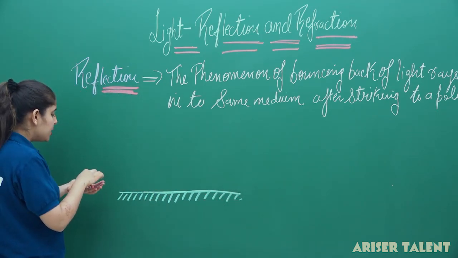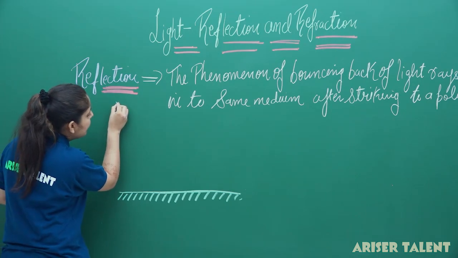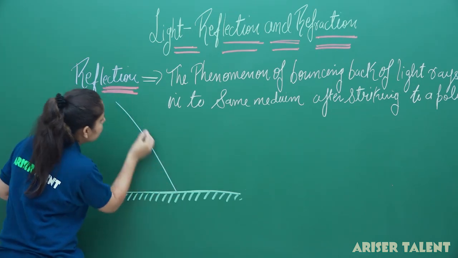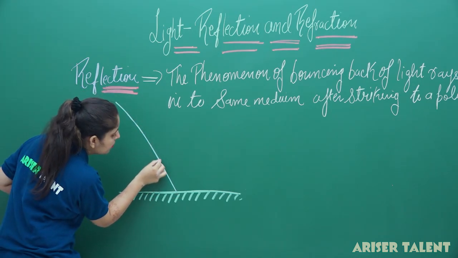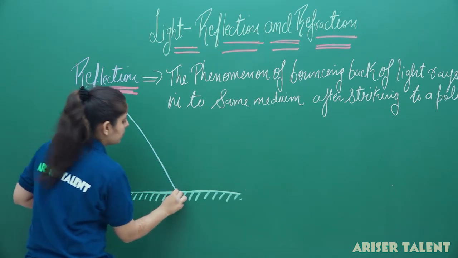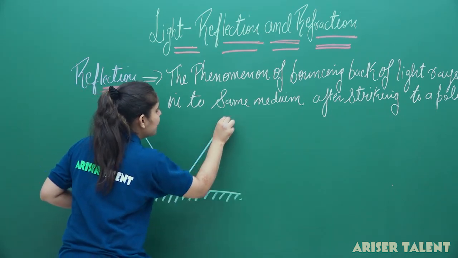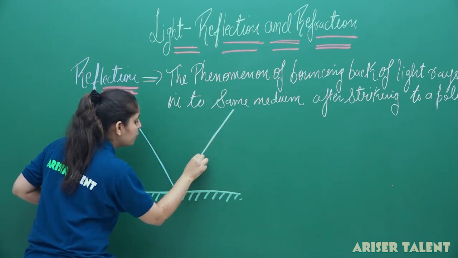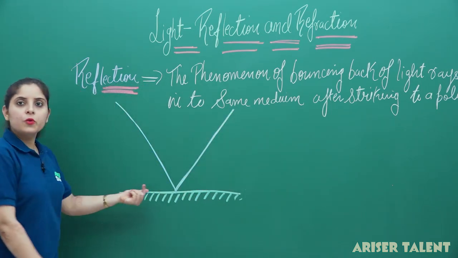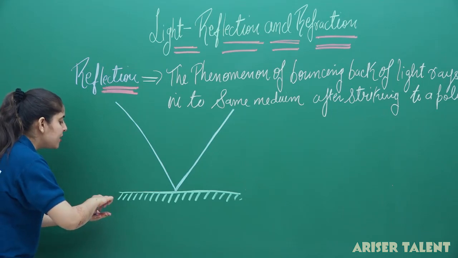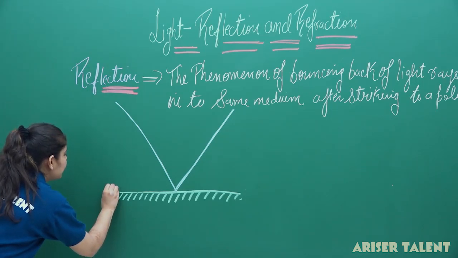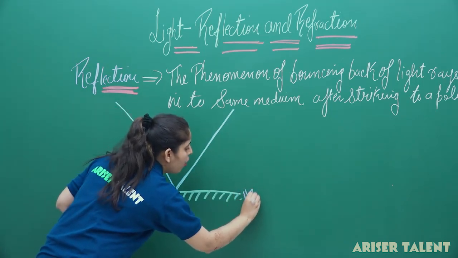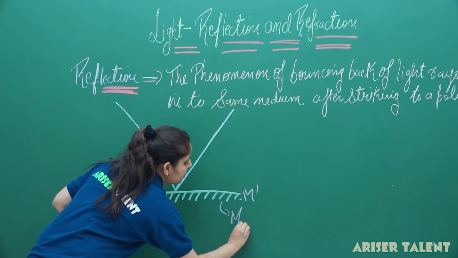And we are assuming that a light ray is falling on it. It strikes the surface and bounces back into the same medium. So this is a polished surface, and I am calling it a mirror. This is our mirror.